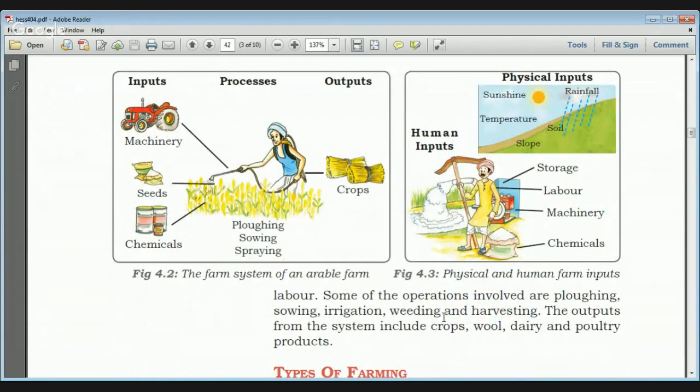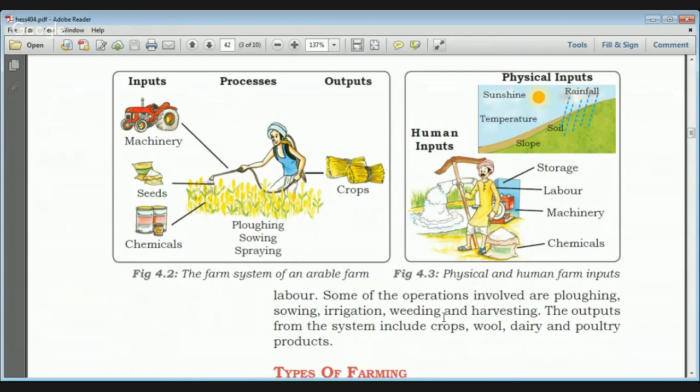Now, if you see the inputs, there are two types of inputs. First are physical inputs like sunshine, rainfall, temperature, then soil, then slope. All these are known as physical inputs. And then we also give some human inputs, like storage for the crops grown from the land.